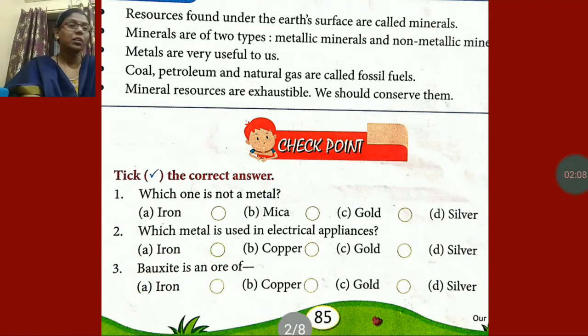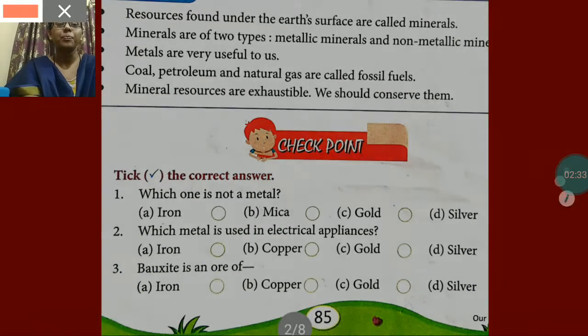The first one given over there is iron. Iron is hard, shiny, and lustrous. Mica is brittle. When you hit it, it will break. Gold and silver are all shiny and hard. So which one is not a metal? The correct answer will be mica.